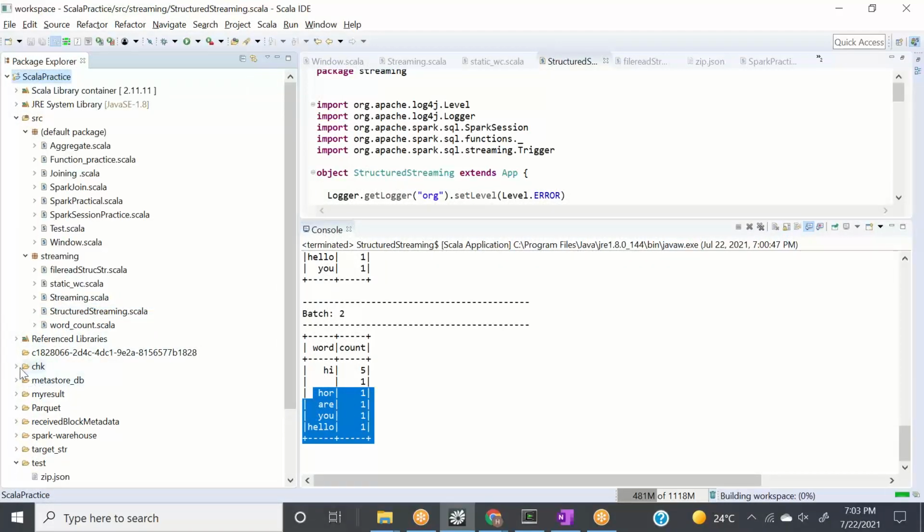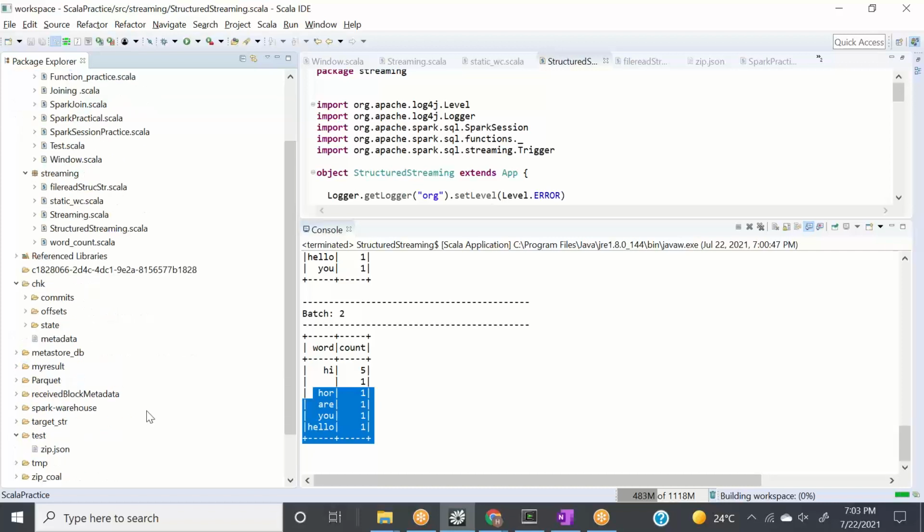Refresh. So we have our checkpoint directory here. Into our checkpoint directory, we have state, offsets, and commits. In state, I have given 3 inputs, so 0, 1, 2. Into 0, it has 3 different files.